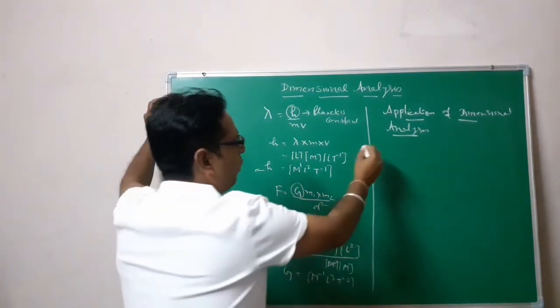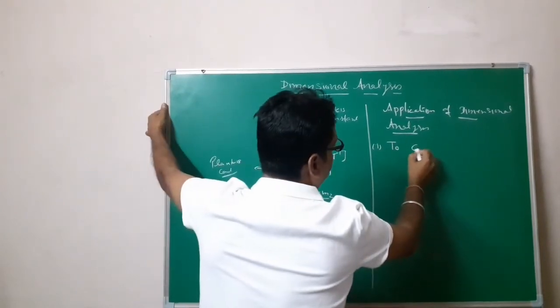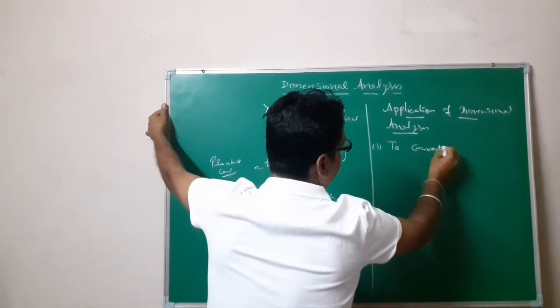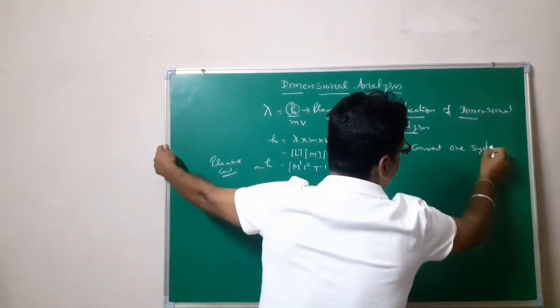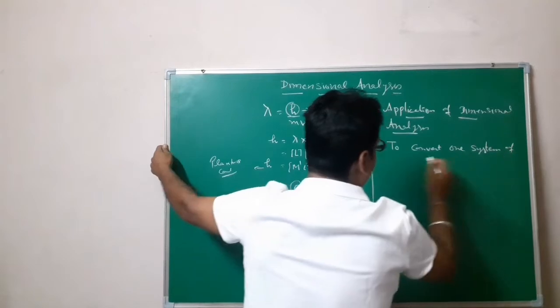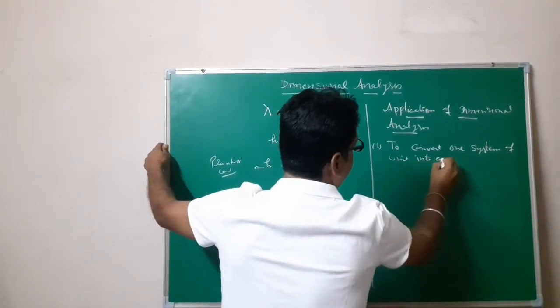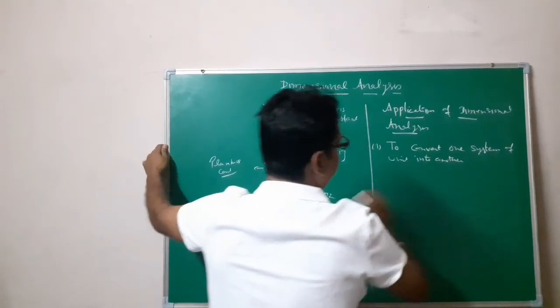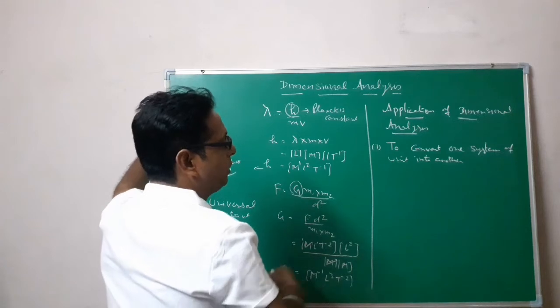One is to convert one system of unit into another. So this is the first application, the conversion of one system into another system.